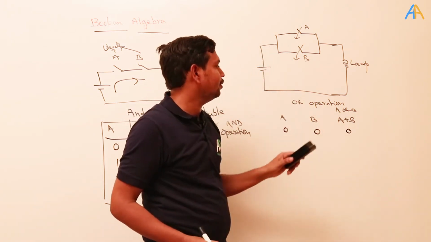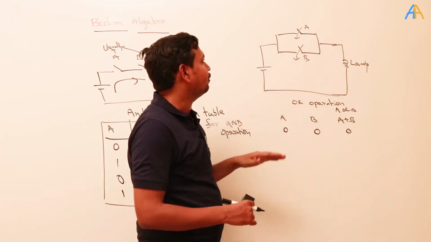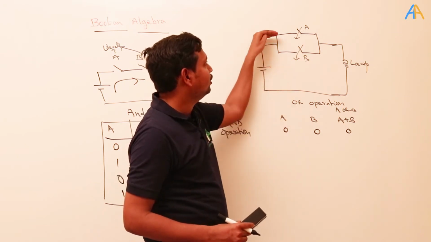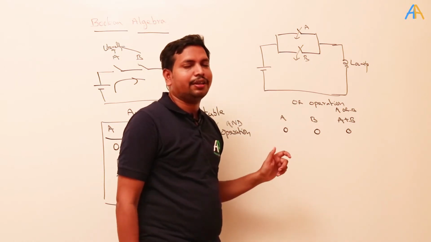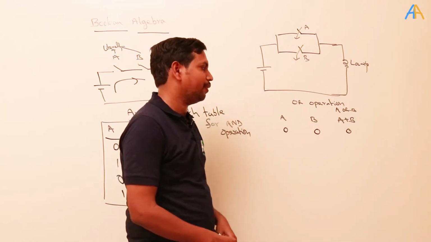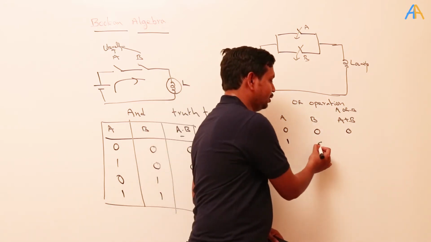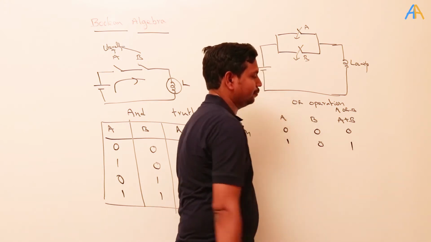Next, coming to the point, when A is closed, what will happen? B is open. The current will flow. When A is closed, the current will flow in this direction. Starts from here, it goes like this, it will go to the lamp. Okay, you understand that. So that means the lamp will glow. So when A is 1 and B is 0, still lamp will glow. That means 1.